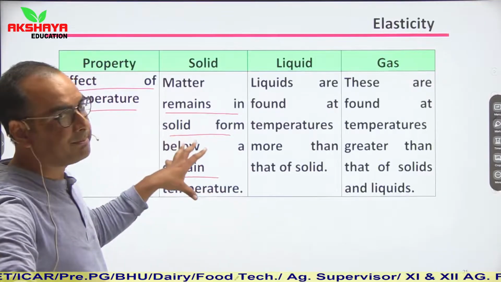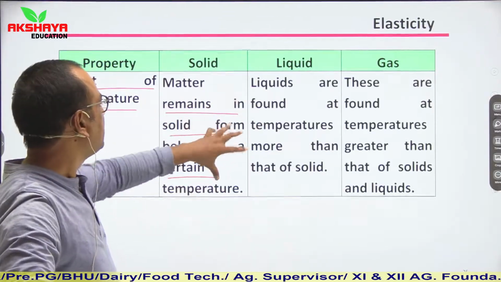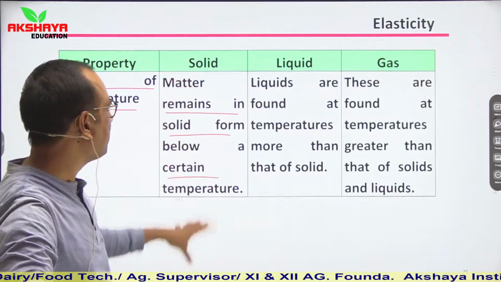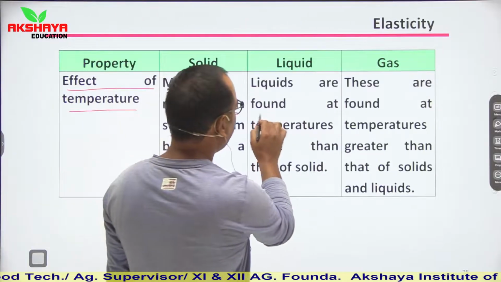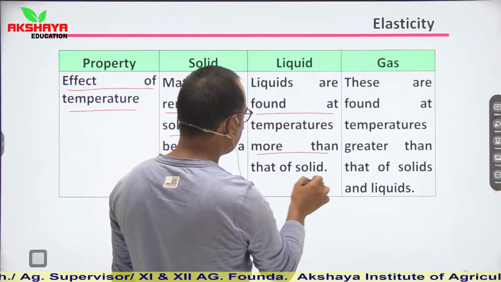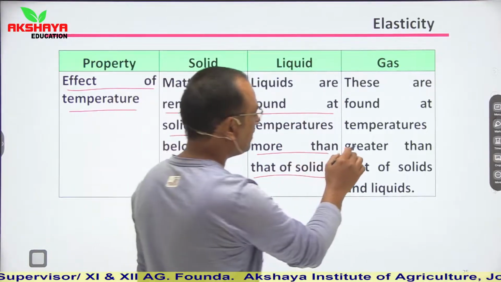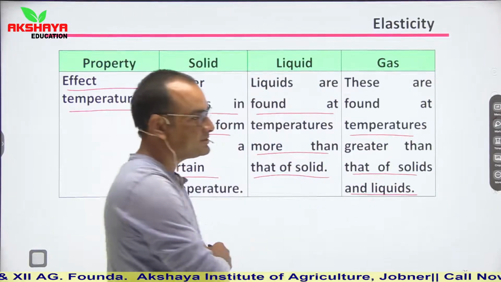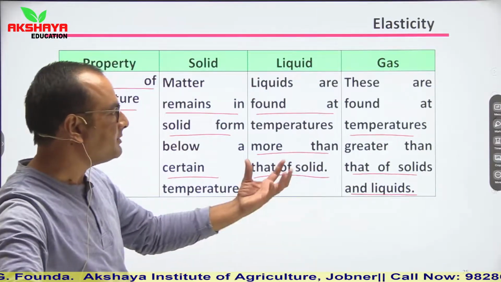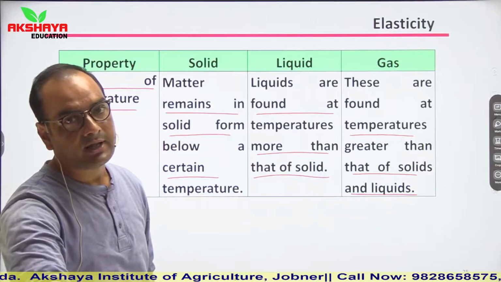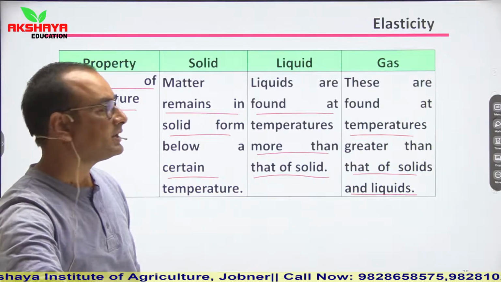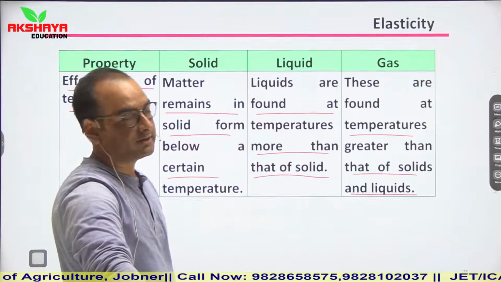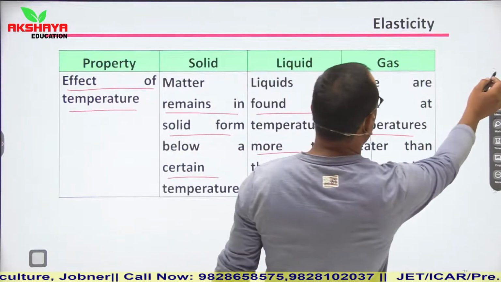So there is a fixed temperature defined for every state. Below a certain temperature, a substance will be in solid form. Liquids are found at temperatures more than that of solids, and gases are found at temperatures greater than that of solids and liquids. It means if we have to make any substance gaseous, then we have to raise the temperature to more than that of the solid and liquid states.